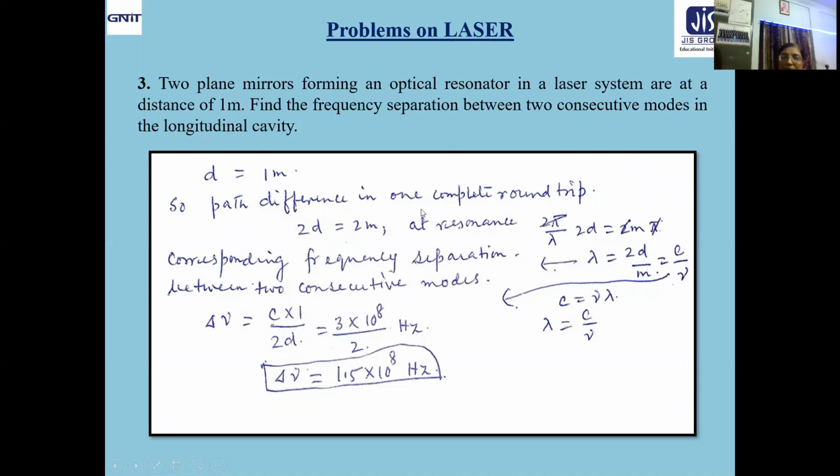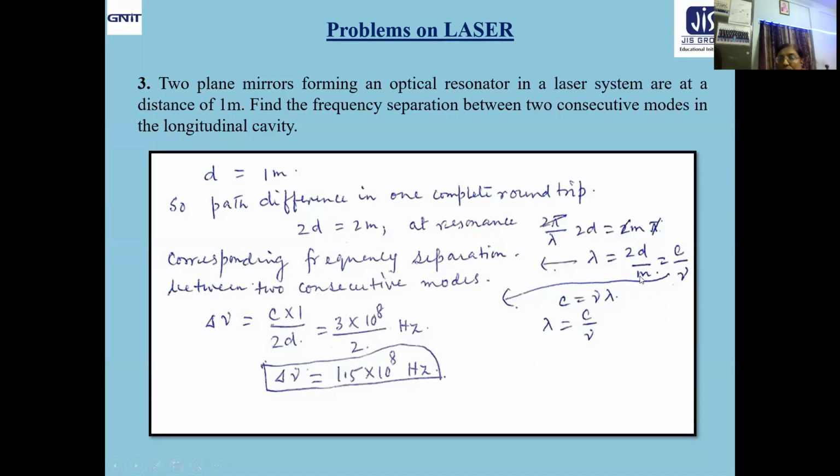So the path difference in one complete round trip, we know that is 2d. Now 2d equal to 2 meter. Now at resonance, what happens? 2 pi by lambda into 2d equal to 2m pi. We have discussed that. So 2 pi will cancel out and we will get lambda equal to 2d by m.